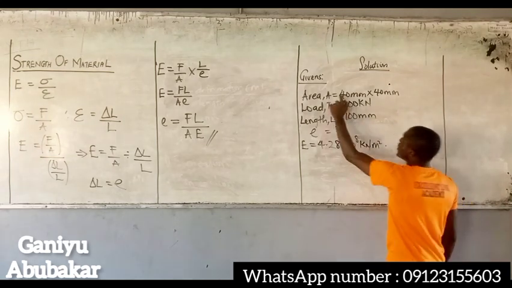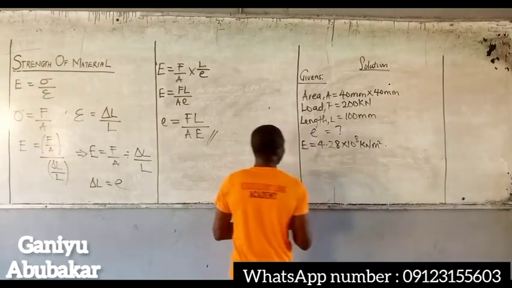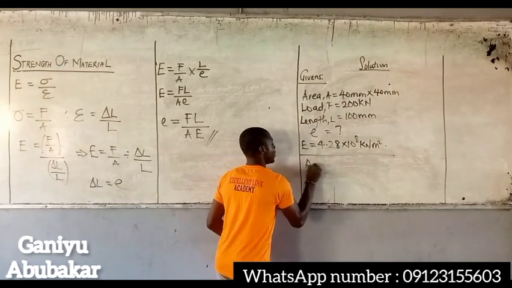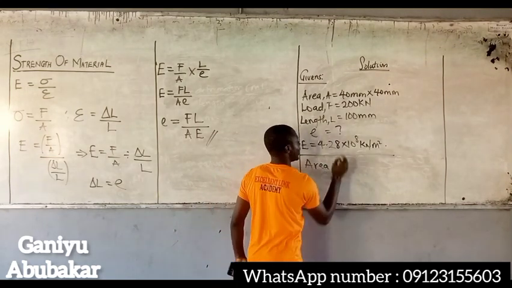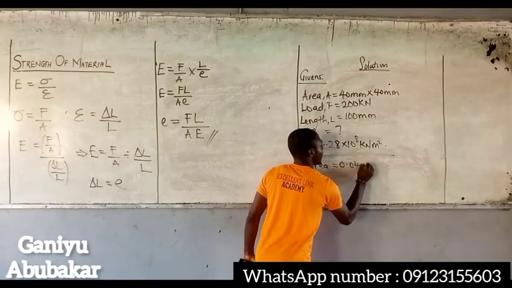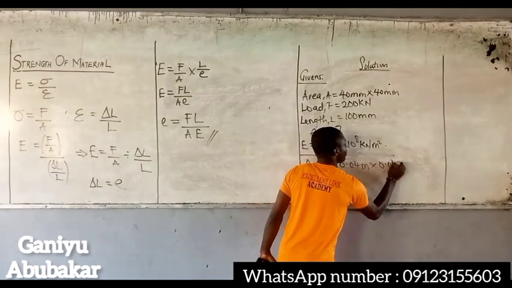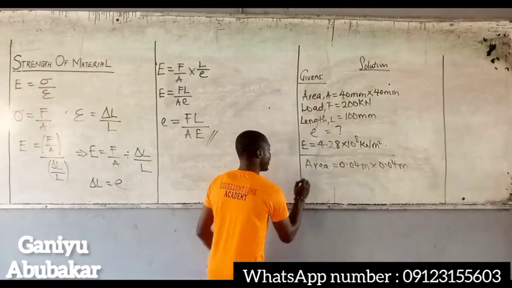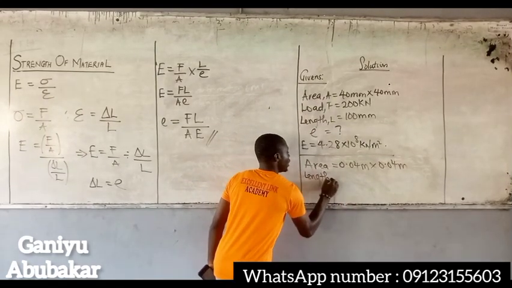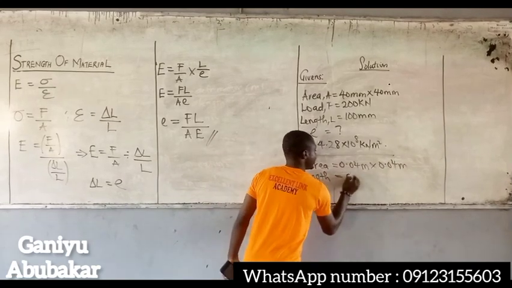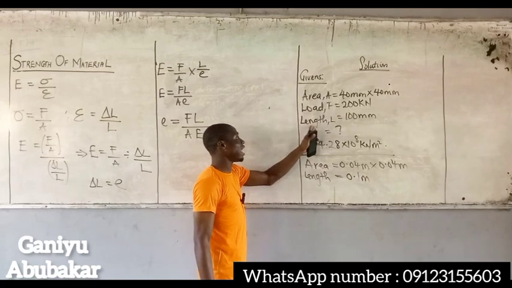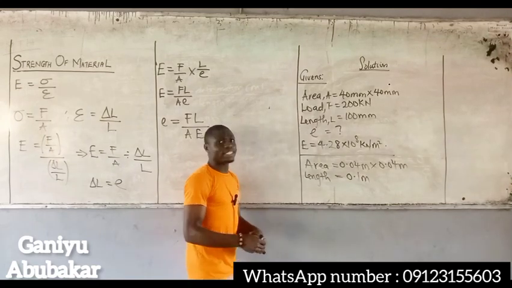Hence, convert millimeter to meter to have uniformity of unit. If I convert this area to meter, area is equal to 0.04 meter multiplied by 0.04 meter. Converting length, it is 0.1 meter. So I've converted my area and length.